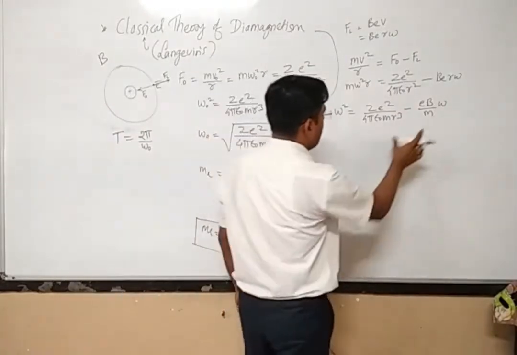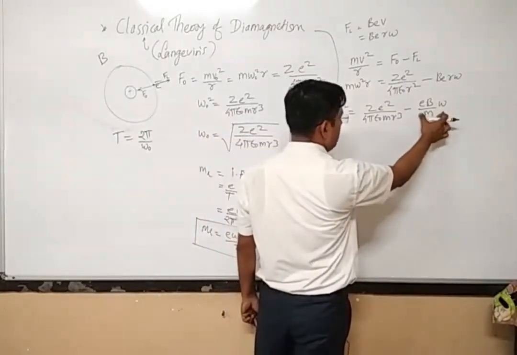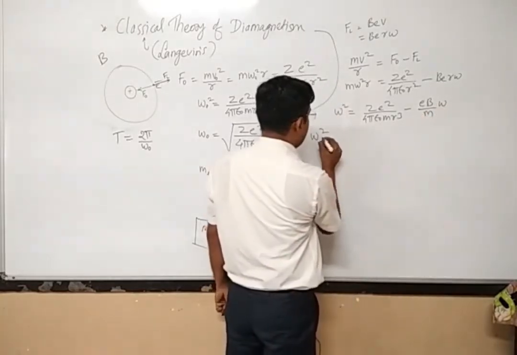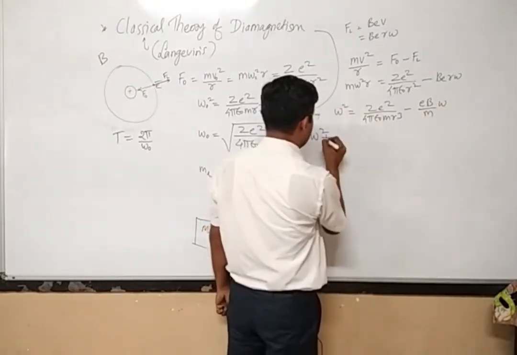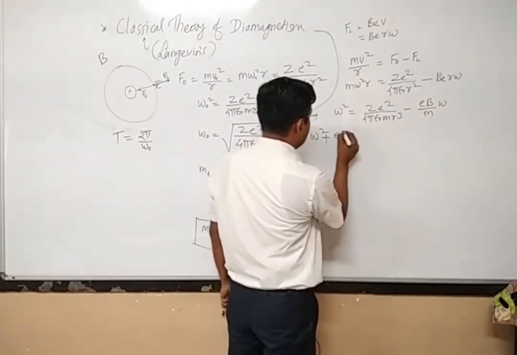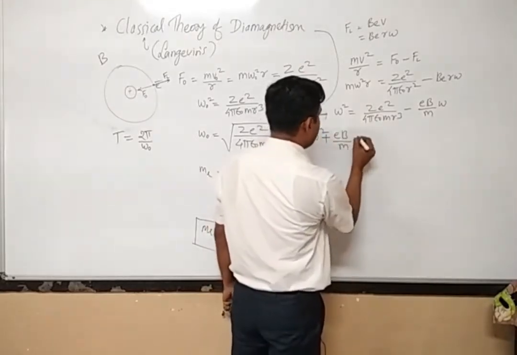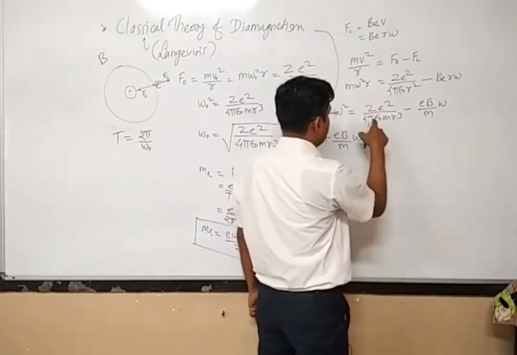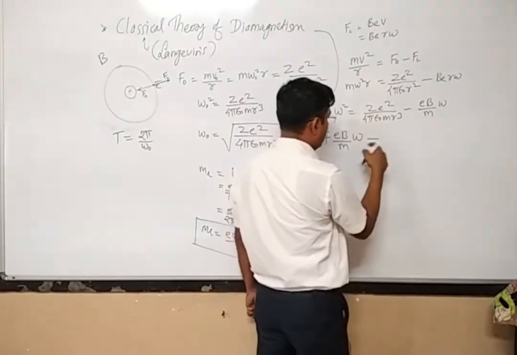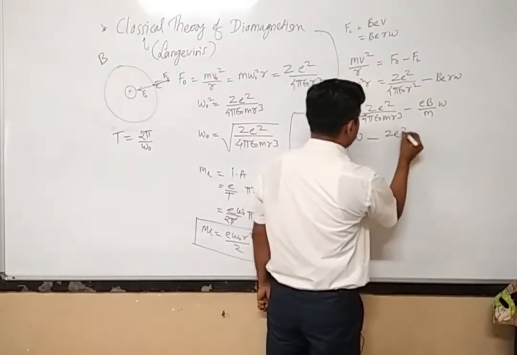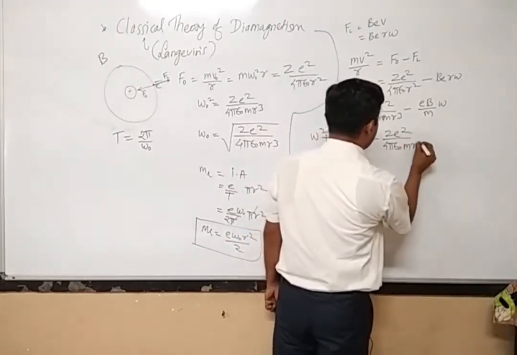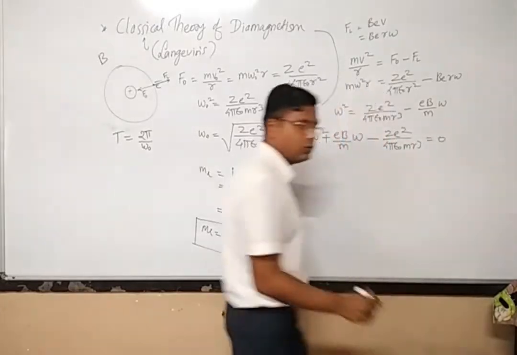Now I will take this eB divided by m into omega onto the left hand side. Omega square, instead of minus I will write the plus sign now, eB divided by m into omega, and this quantity again onto the left hand side. So this is now positive, it will become negative. So Z e square divided by 4 pi epsilon 0 m r cube is equal to 0.